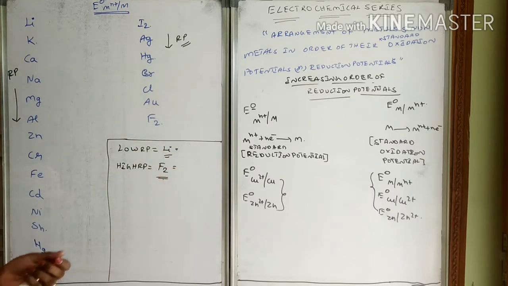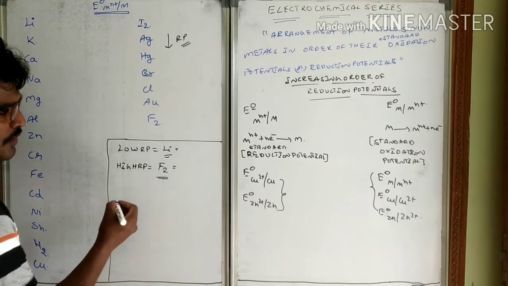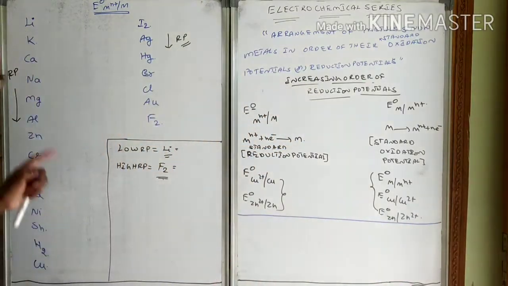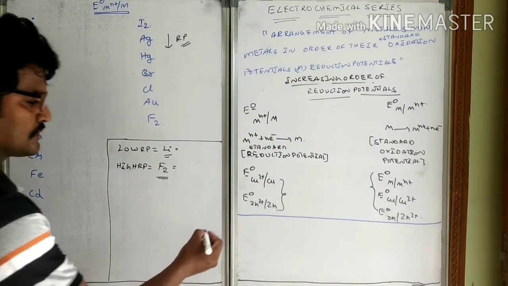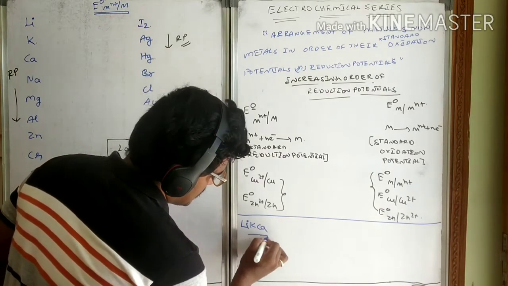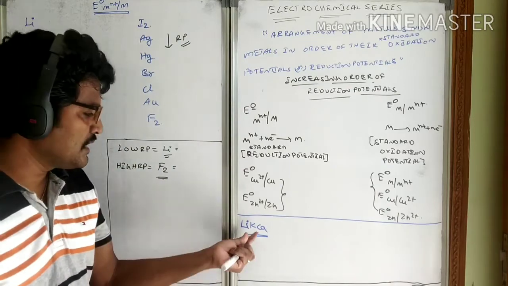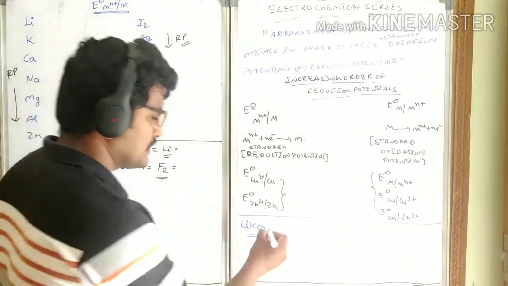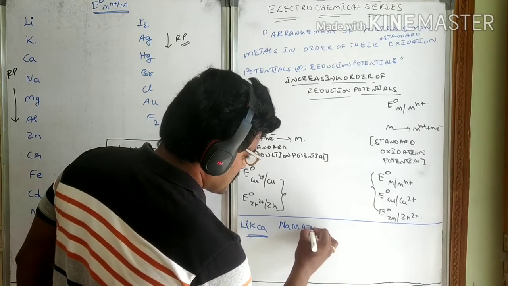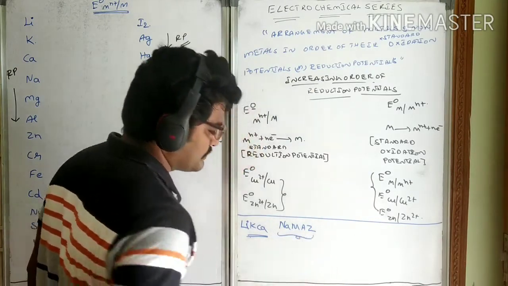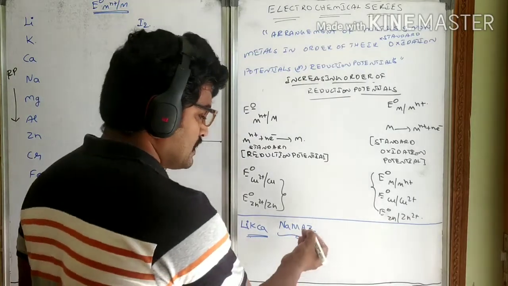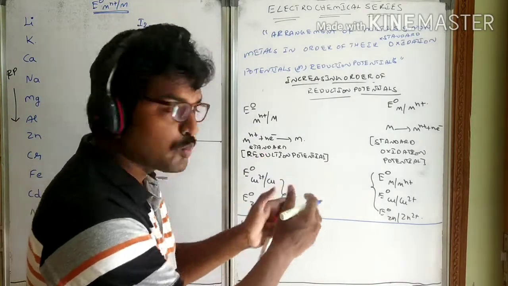Before going to the conclusions, let us see the mnemonic for this. What is the mnemonic to understand this order? Take it as Likka. Take Likka as a person. Likka is a person who is doing namaz. Likka is not doing namaz in his home.